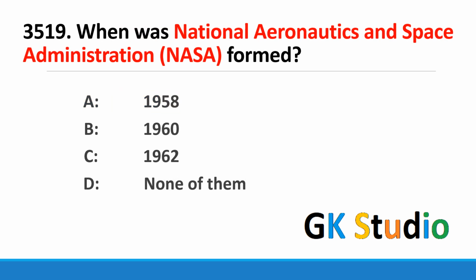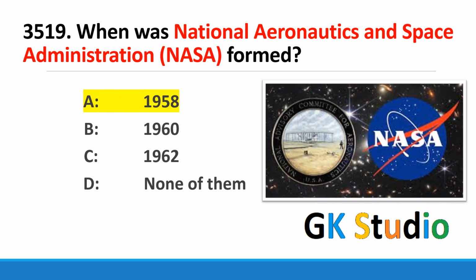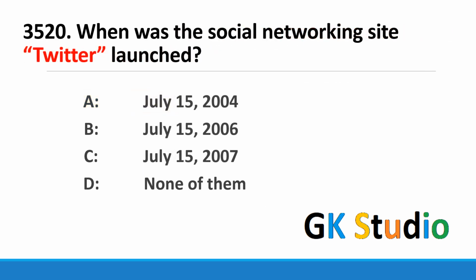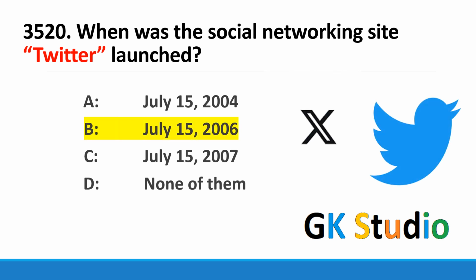When was National Aeronautics and Space Administration formed? 1958. In simple words, NASA. National Aeronautics and Space Administration was formed in 1958. When was the social networking site Twitter launched? In July 2006, the social networking site Twitter was launched.